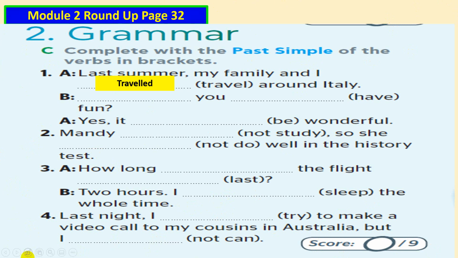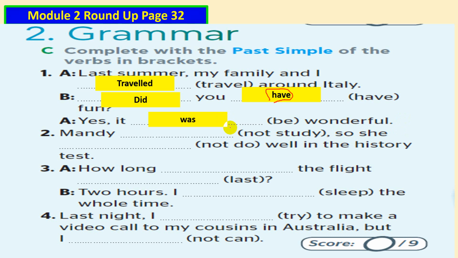Okay, let's have a look at the second one. When I look at this one, I get that it is a question. How can I form a question in the past? Very good. So I use what? Did you have? Again, I use did plus what? The base form of the verb have. Okay. Yes, it. The past of be. Yeah, be. It was wonderful.